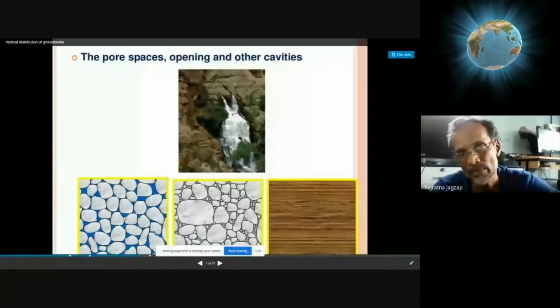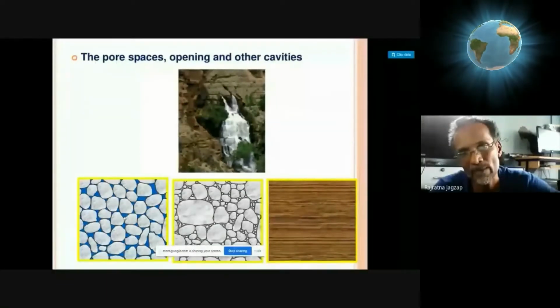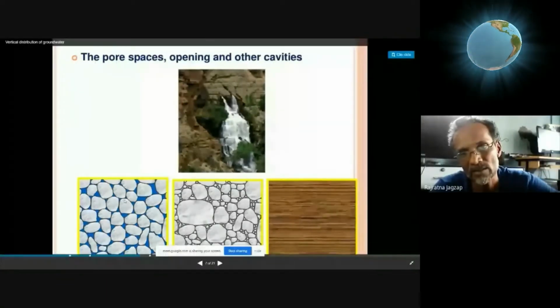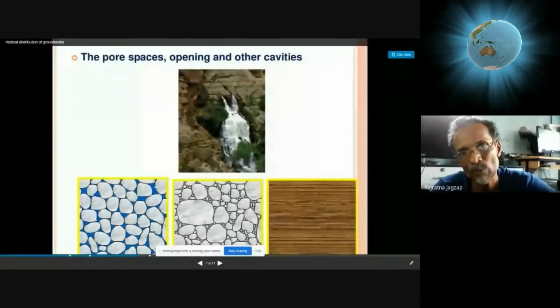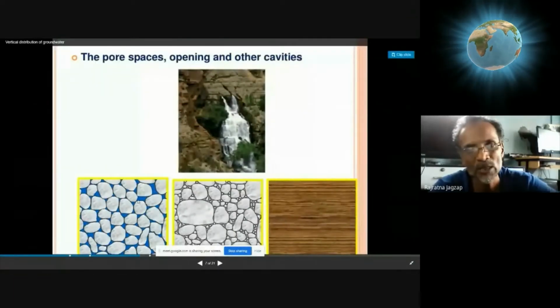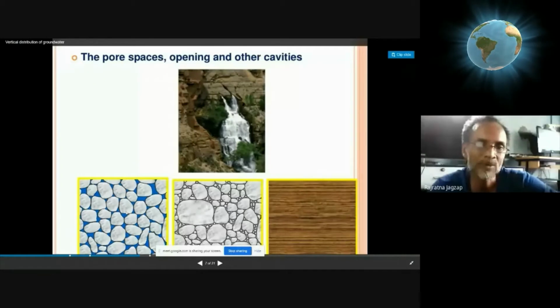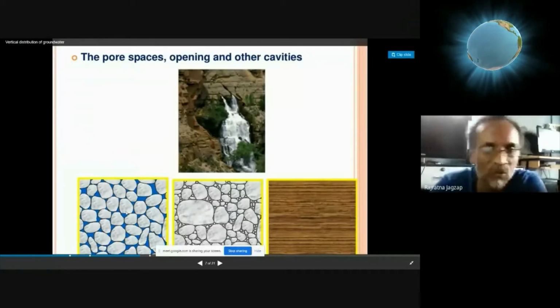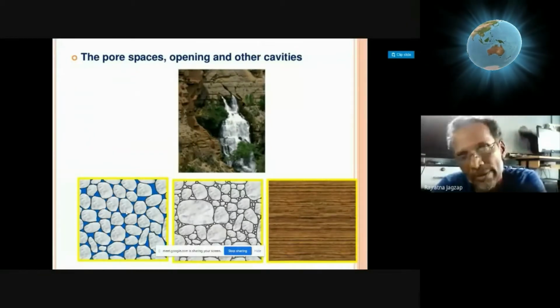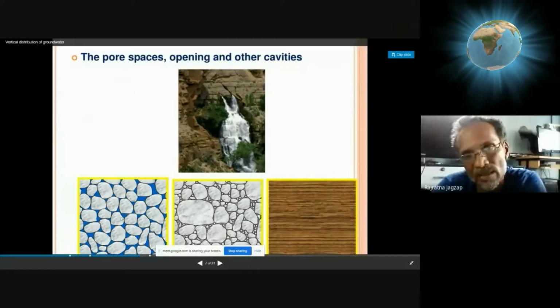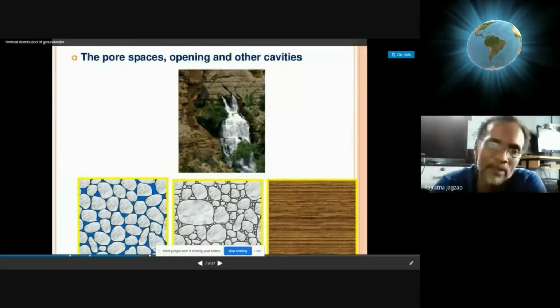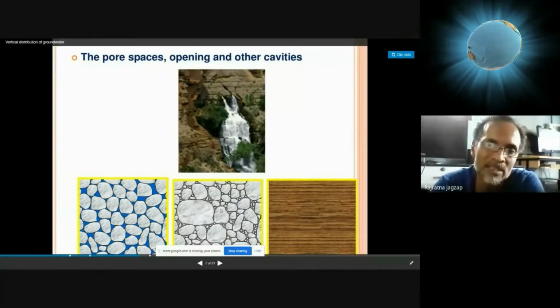And as the gaps are interconnected properly, the water from one gap can move to the other gap and so on. So there is proper networking of gaps. We call it internal flow through the interparticular gaps. In this condition it is more possible. In the central condition it is less possible.